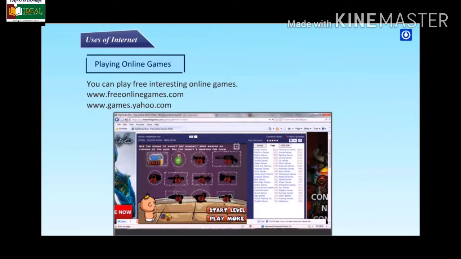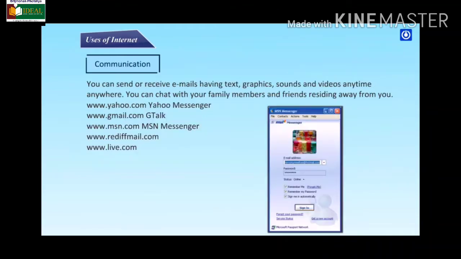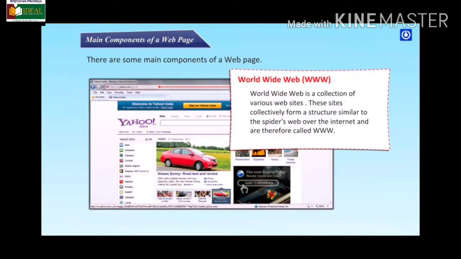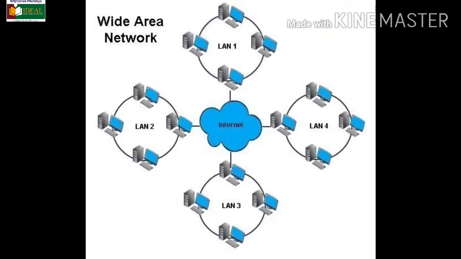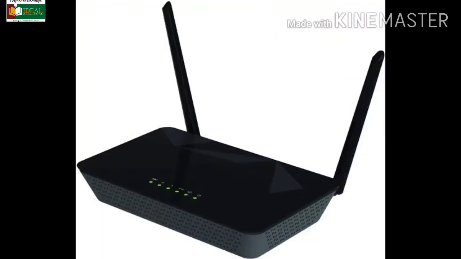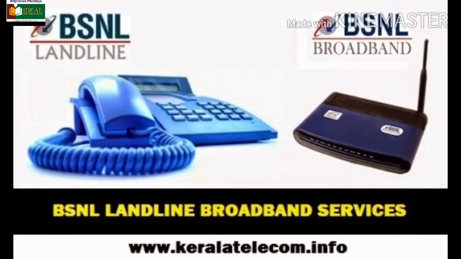Other uses of the internet like buying and selling products, managing the bank accounts, studying, watching movies, playing games, listening music, ordering the books, sending greeting cards. After that we have seen internet terminology, that is network, and there are two types, LAN and WAN. So today we are going to learn about the World Wide Web.